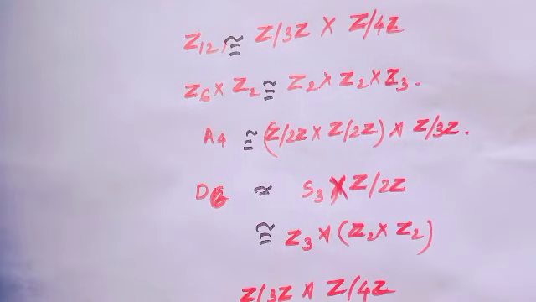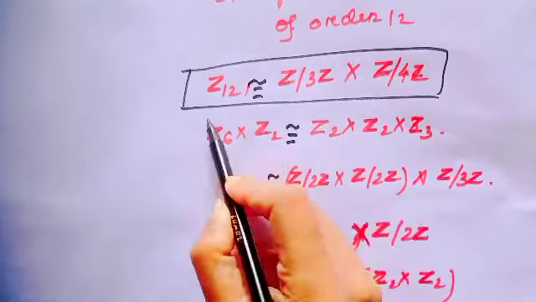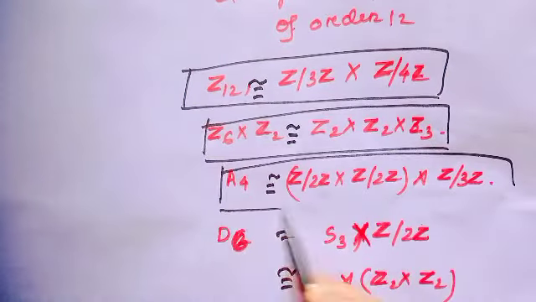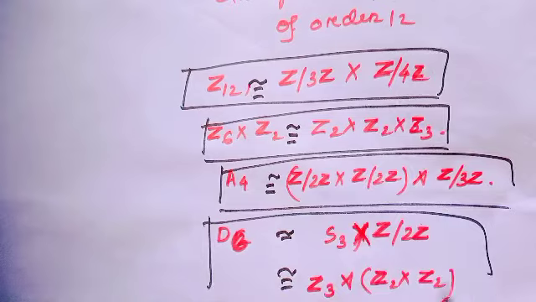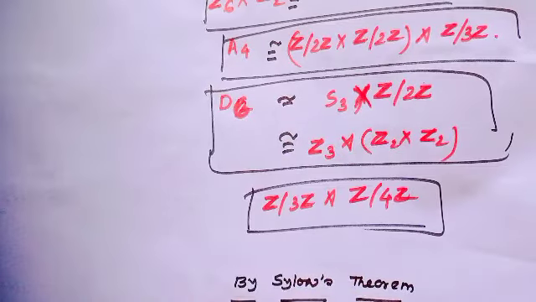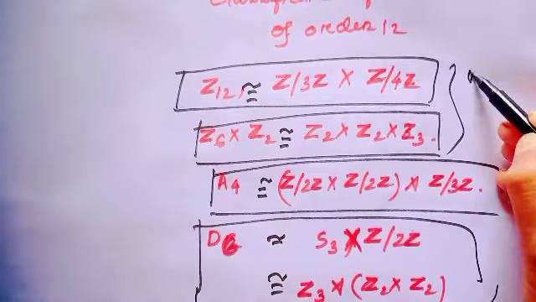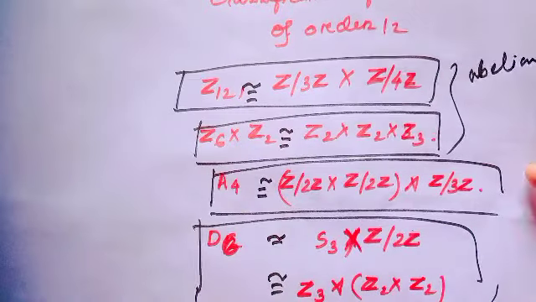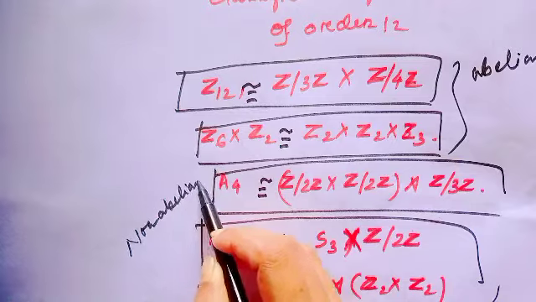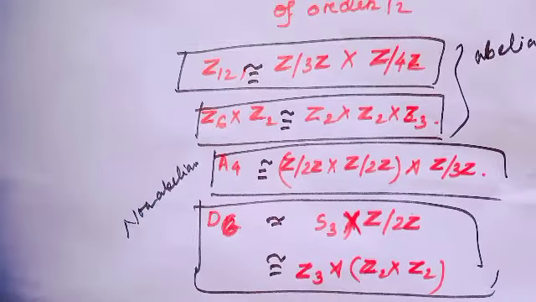That means there exist only 5 groups up to isomorphism. The first of them are abelian and the others are non-abelian. Are you getting the structure of groups of order 12?